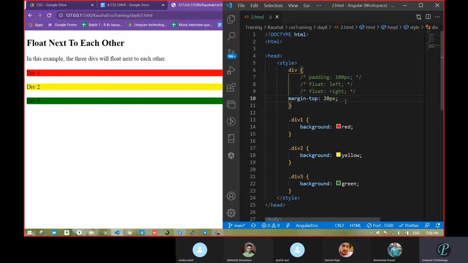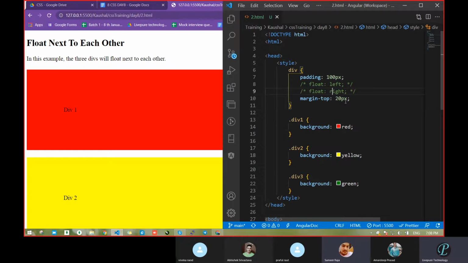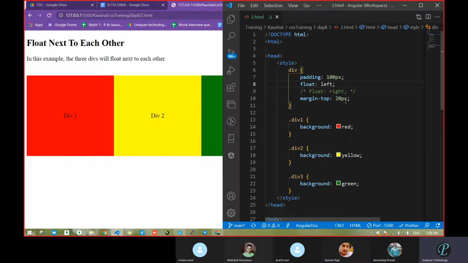So this way we can pass a margin, because we know margin means outside the boundary, and padding is inside the boundary. That's why we are getting the space outside. Clear? And the same thing, if we want it at block level, do one thing. Take padding, it will give 100 pixel. And go with left. It gave you one block completely. But what about margin? Why does it not work?